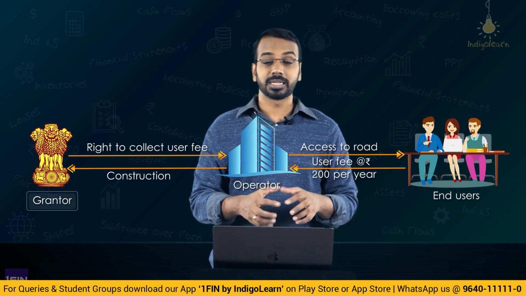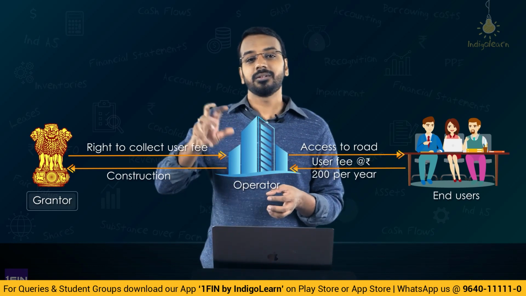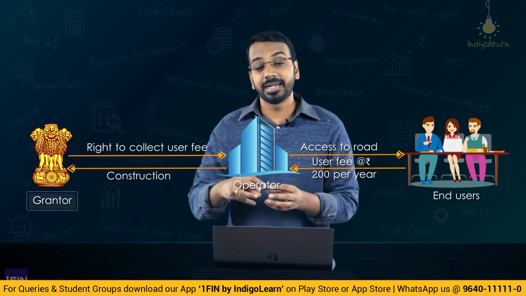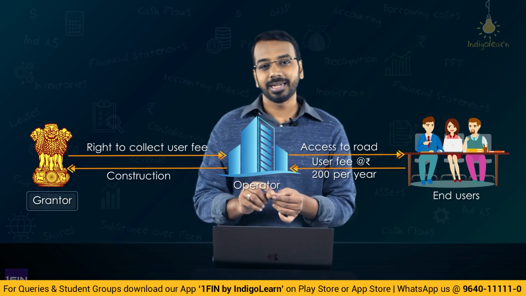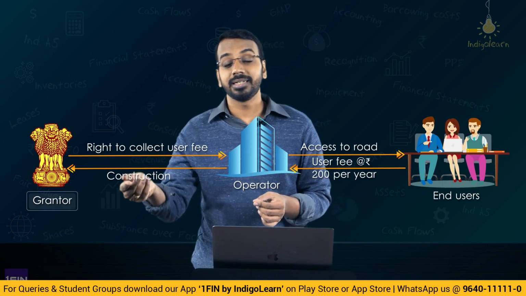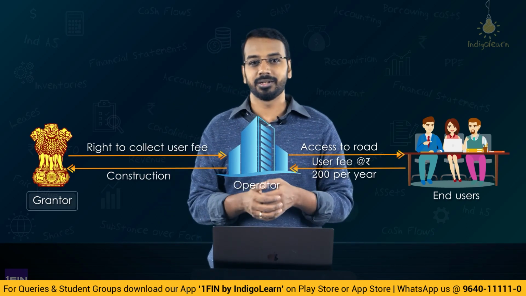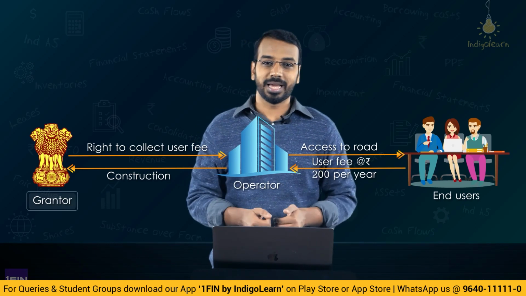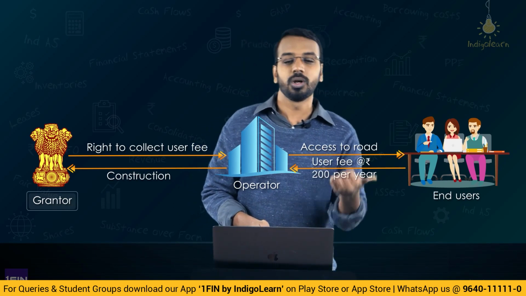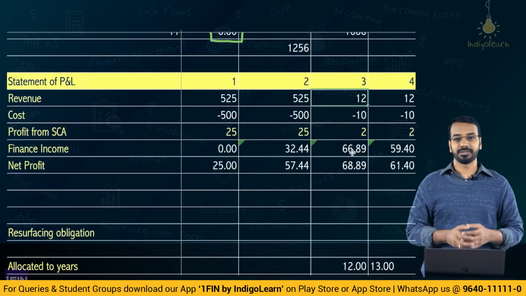So, one thing that you need to understand, in case of an intangible asset, the entity has a separate contract with the government and the entity has a separate contract with the end users. When the entity has a contract with the government, entity transfers the constructed asset or the contract asset, and the entity receives intangible asset in return. And when the entity receives intangible asset in return, using that intangible asset, the entity is able to collect user fee. As and when a user passes through the toll, entity collects amount, so that becomes a revenue as far as the entity is concerned.